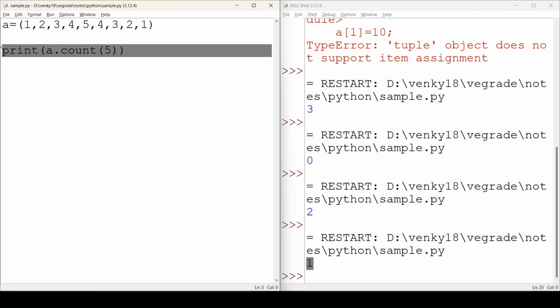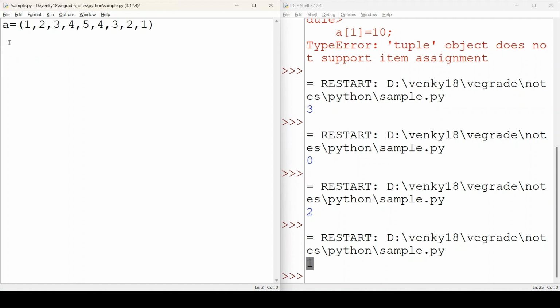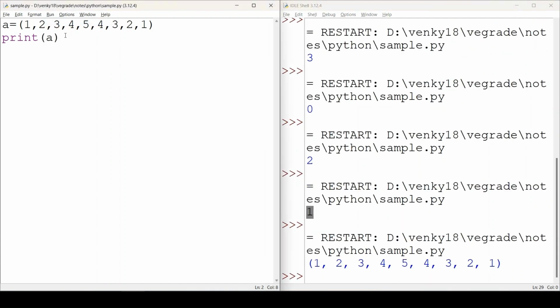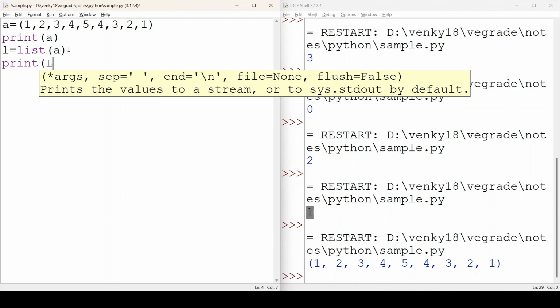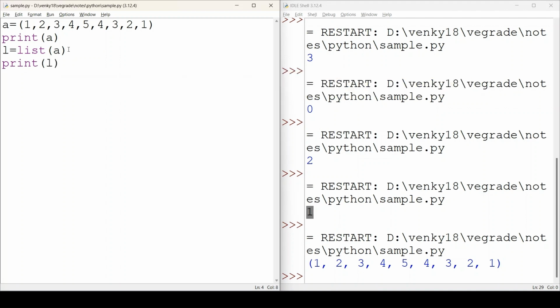Let me explain something. If you want to update any tuple, as tuples are immutable, right, we are not able to apply any modifications. But if you want to update a tuple, then you need to change the tuple into a list. There is a method called list method to change the tuple into a list. So let us change it. First of all, let us print A. Now I am changing it: L is equal to list of A. Now my tuple A is changed to the list L. Now let us try to print L.